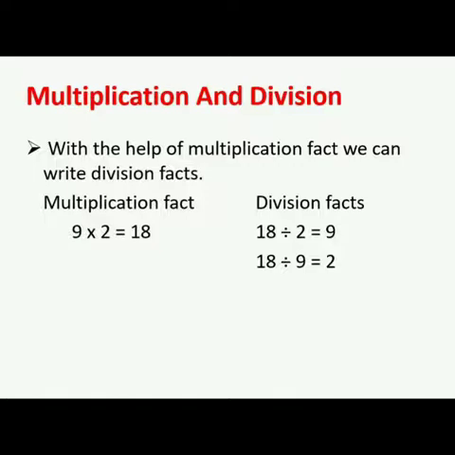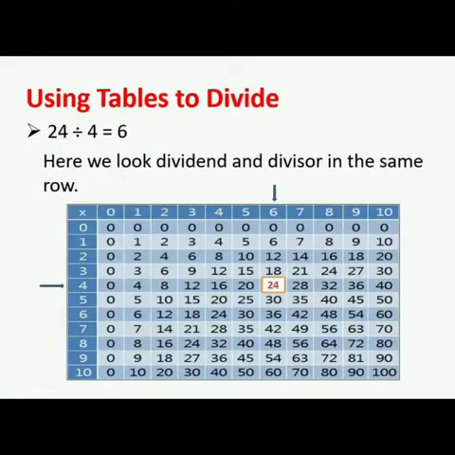9 multiplied by 2 is equal to 18. Its division facts are 18 divided by 2 is equal to 9, and 18 divided by 9 is equal to 2. Here, the answer which we got after multiplying the two numbers becomes our dividend, and the remaining two numbers become our divisor and quotient.